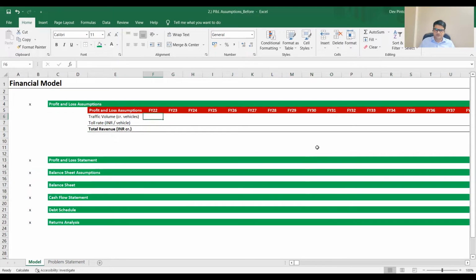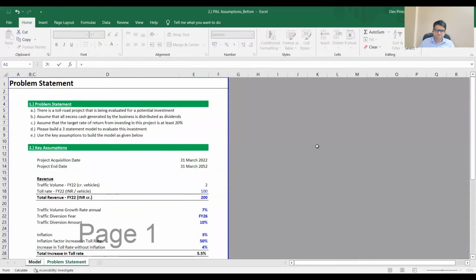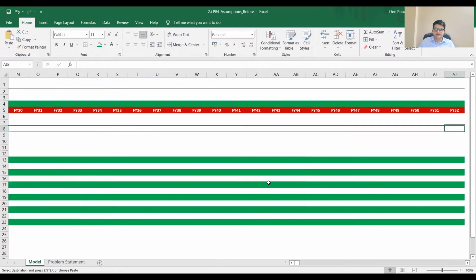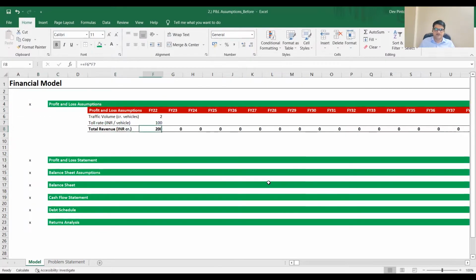For FY22, what was the figure? Volume was 2 crores, toll rate was 100, total was A into B, right? That's how we're going to get the revenue for all of the years. Currently 0 because we've not done these.